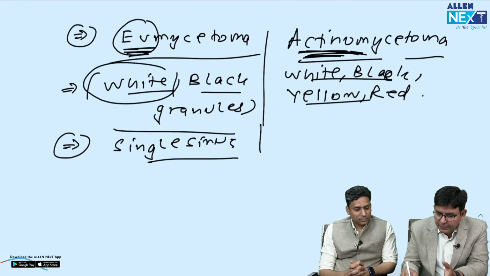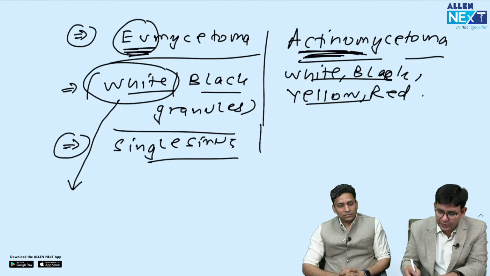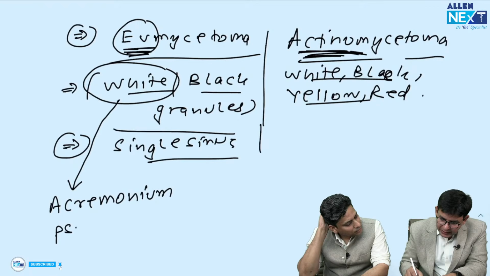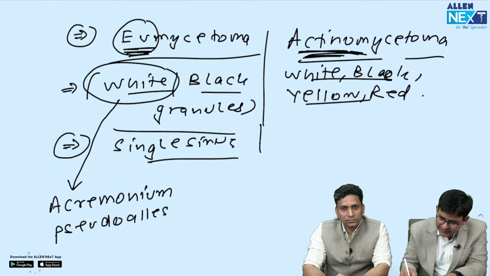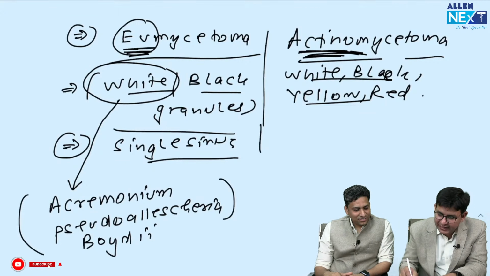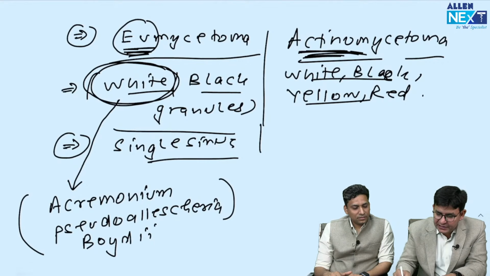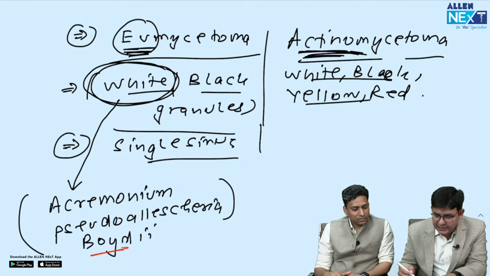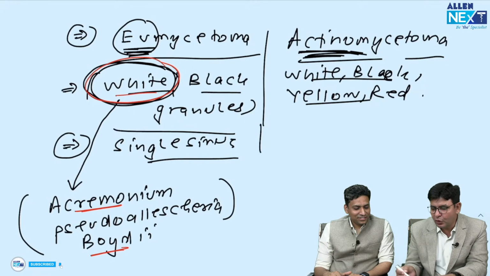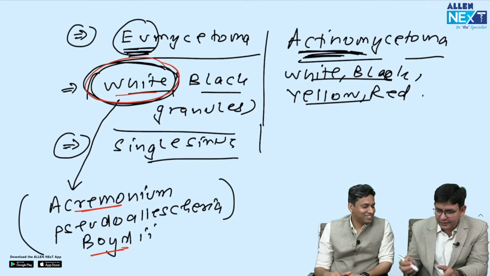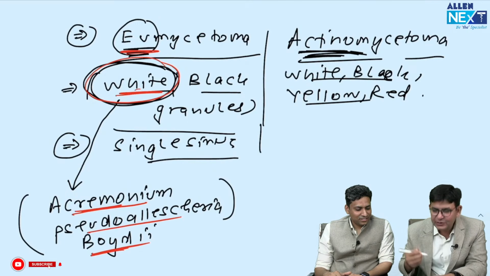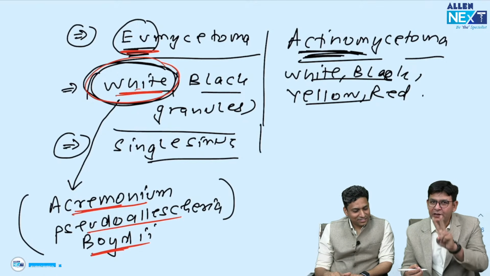Okay, telling about the species which cause it. In the eumycetoma, remember two names regarding the white color granules. One is Acremonium and one is Pseudallescheria boydii. Okay, very simple names. They are white color granules. How to remember them? Remember in this particular way that a boy is there who applied a cream. Which color cream? White color cream. And you also know that fungal infections are mostly white in color. So white color granules in the mycetoma are observed in Acremonium and Pseudallescheria boydii. So these two are very important, repeatedly asked.